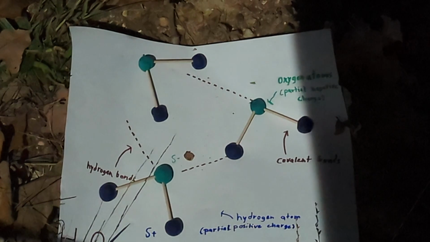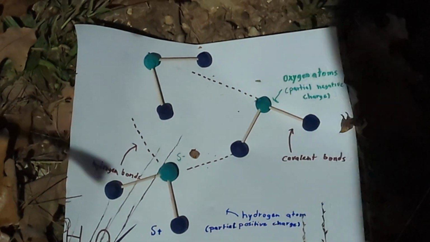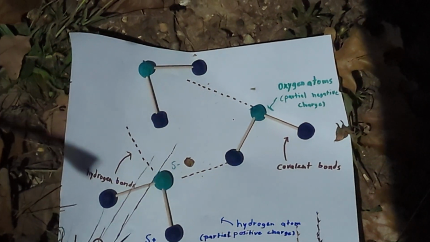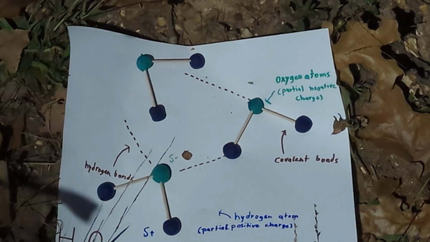There are two types of bonds in a water molecule, and the first one is a hydrogen bond. This is when hydrogen atoms and oxygen atoms attract because they have opposite charges. The second bond is covalent bonds, and covalent bonds are bonds that share the same electrons.